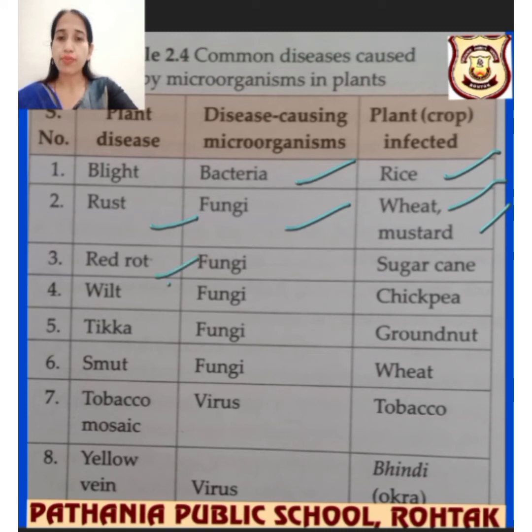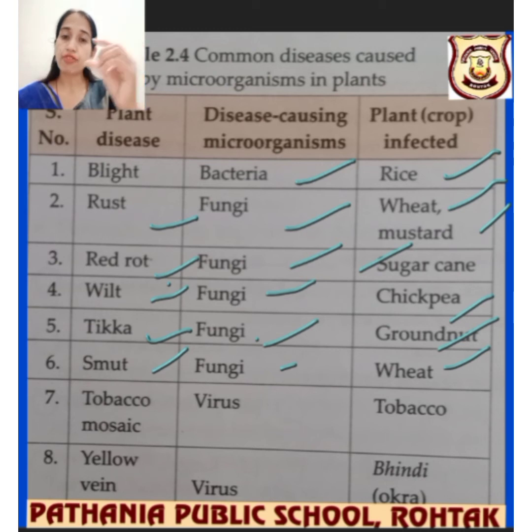Red rot. It is a fungus which appears in sugarcane. You have many times seen the sugarcane becomes red; red rot is seen over there. That means it is infected by fungus. Wilt is again caused by fungi, that's in chickpea. Tikka, that is due to fungi and it appears in groundnuts. You can see in the groundnuts also, something black was there. Smut, again fungi, in wheat.